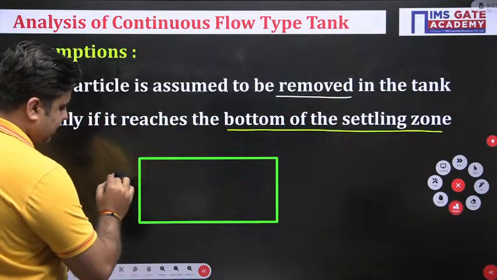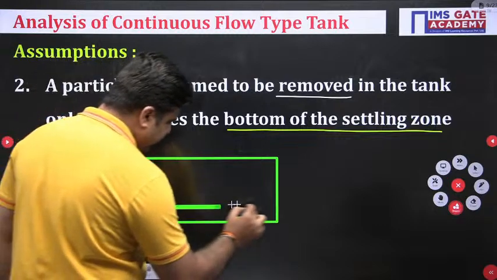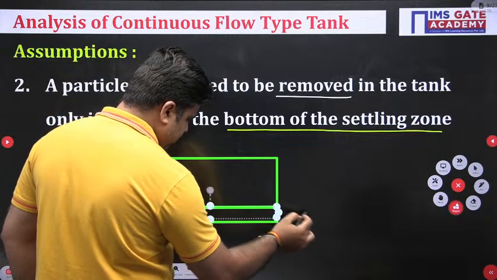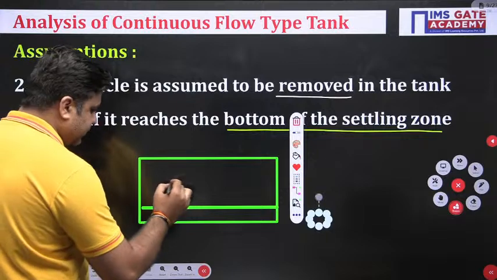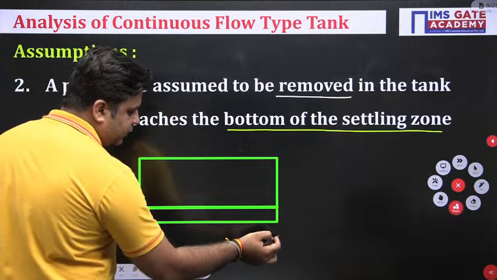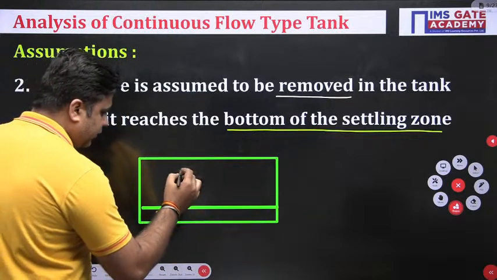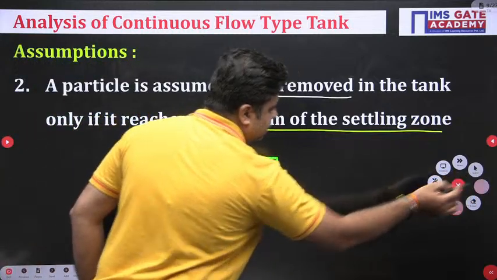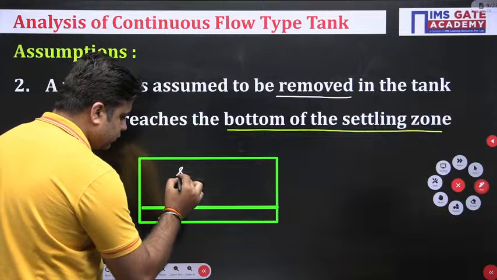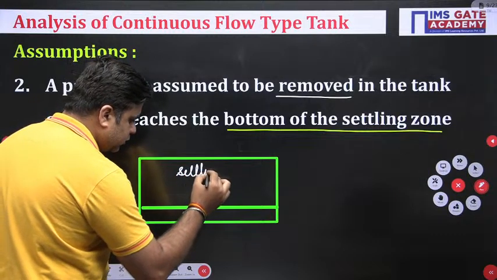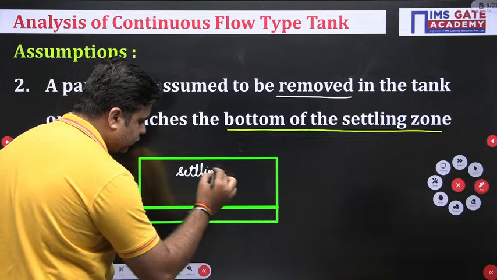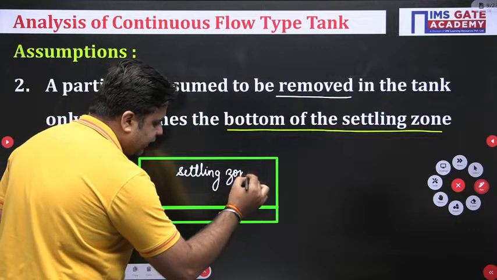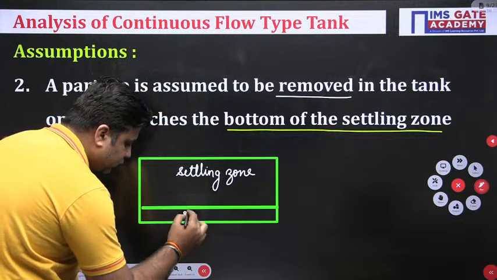So this is my settling tank, right? In this settling tank, there are 2 zones. The upper one is my settling zone and the lower one is my sludge zone. This is my settling zone. And the lower one is my sludge zone.